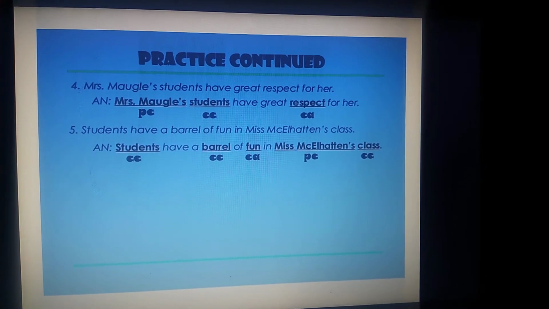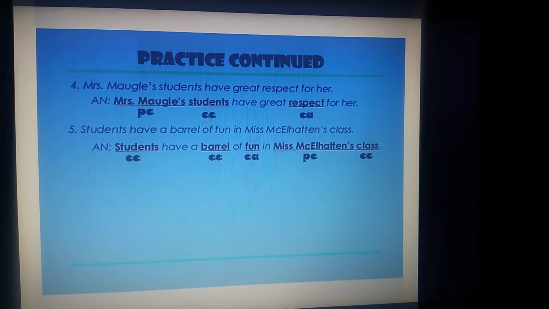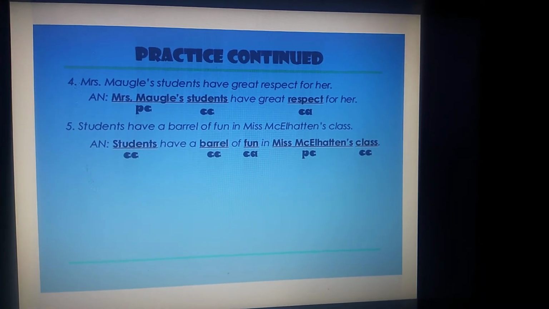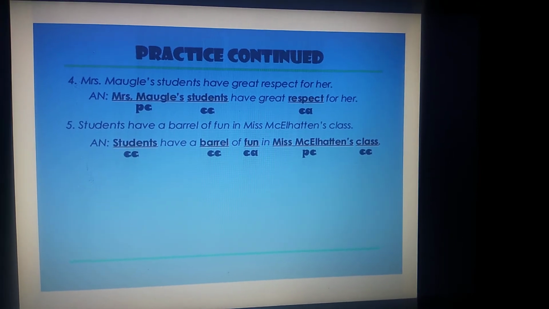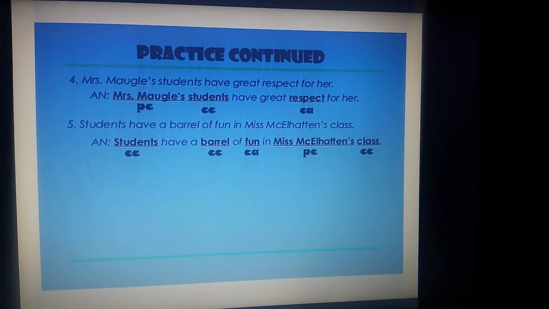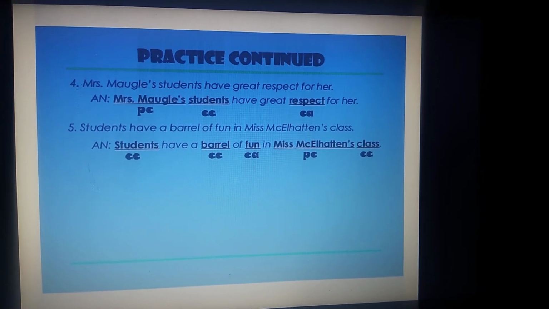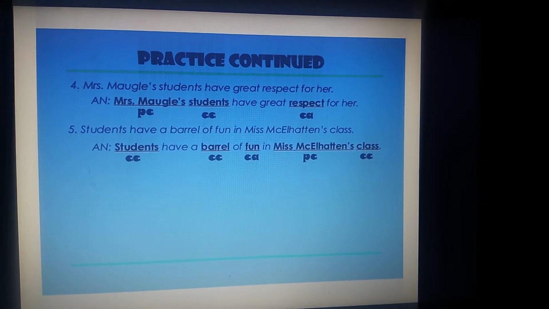Mrs. Mogul's students have great respect for her. Here we are mentioning a person, Mrs. Mogul. She is a proper noun and concrete noun, as we can see her, speak with her, feel her. Then students are common. No particular student has been mentioned here. So this is common and as well concrete.